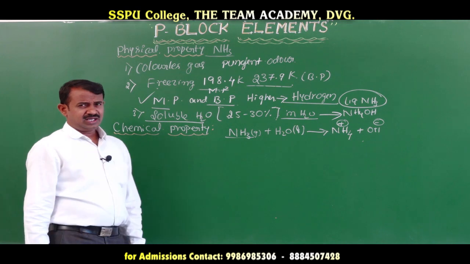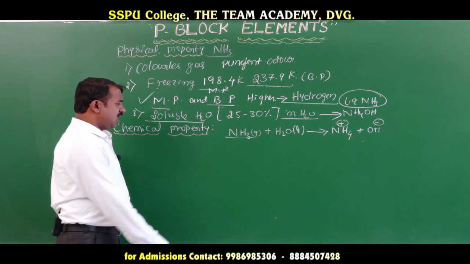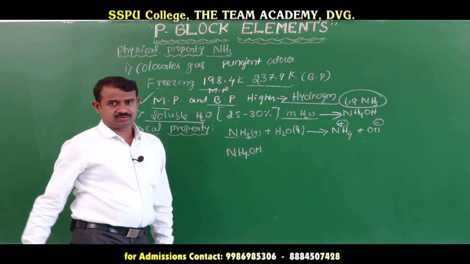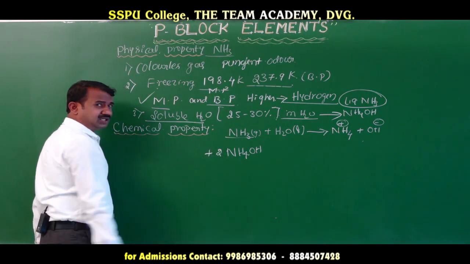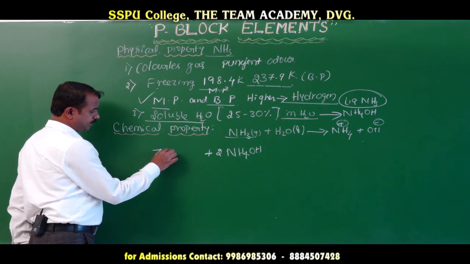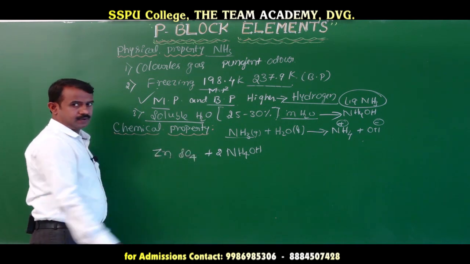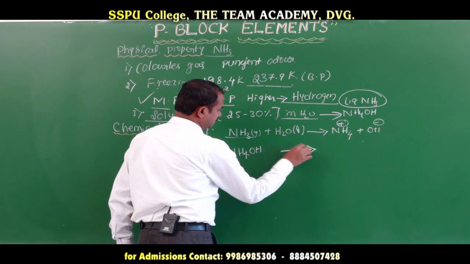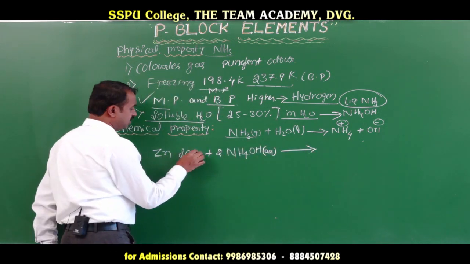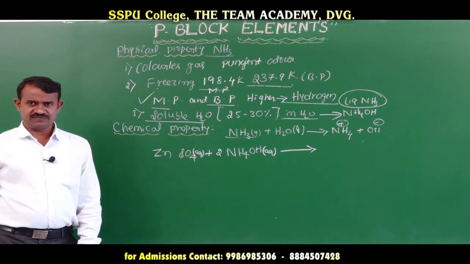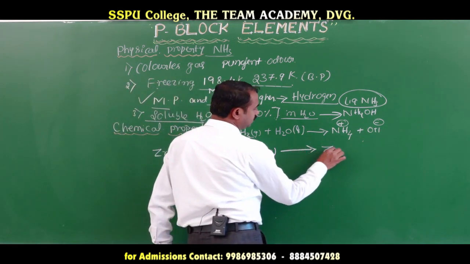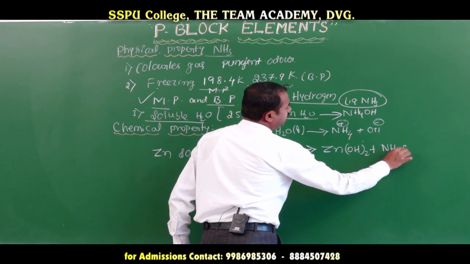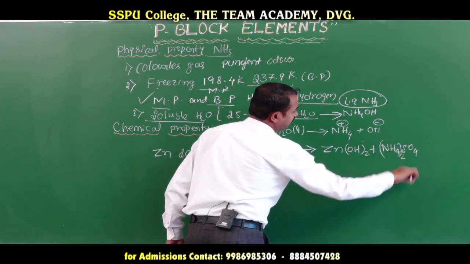Next, when ammonium hydroxide reacts with zinc sulfate, both in aqueous phase, it forms zinc hydroxide and ammonium sulfate.